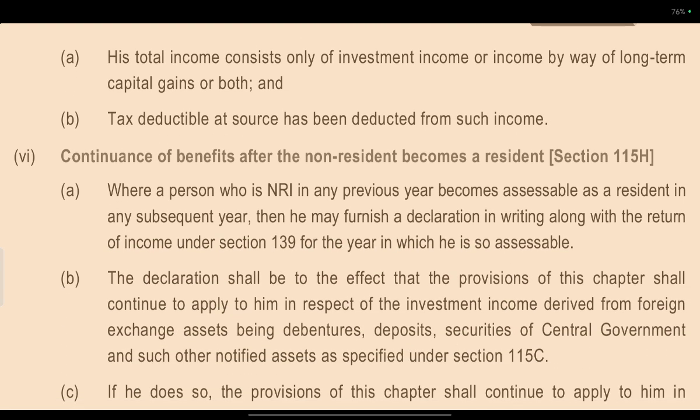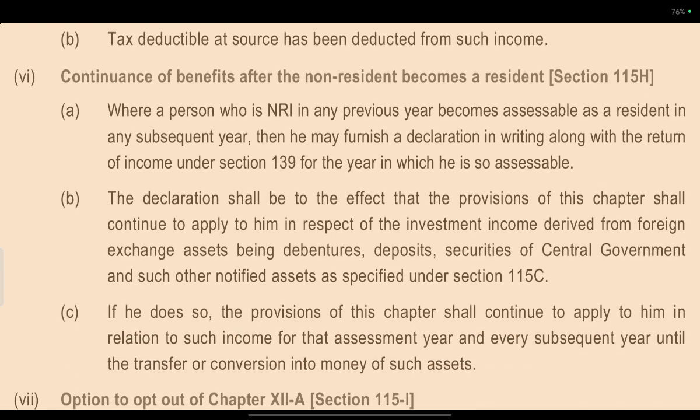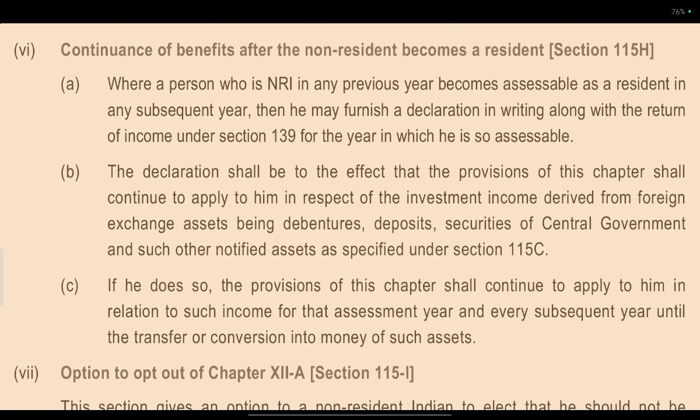Continuance of benefit after the non-resident became resident. Where a person who is an NRI, non-resident Indian, in a previous year becomes assessable as a resident in any subsequent year, then he may furnish a declaration in writing along with the return of income under section 139 for the year in which he is so assessable. The provisions of the chapter shall continue to apply to him in respect of the investment income derived from the foreign exchange asset being a debenture, deposit, a security of the central government, and any other notified asset as specified in section 115.